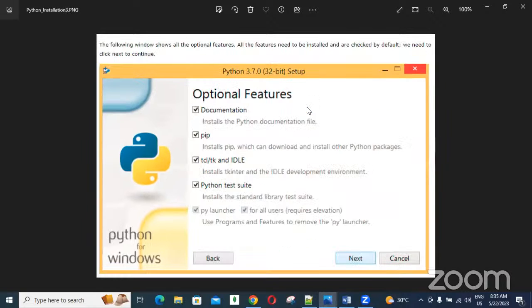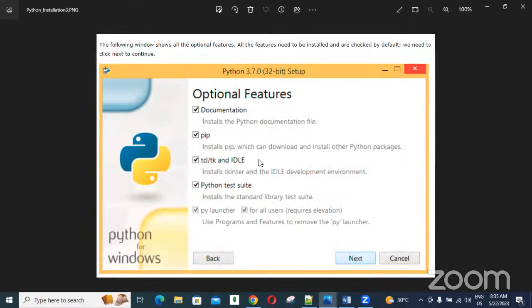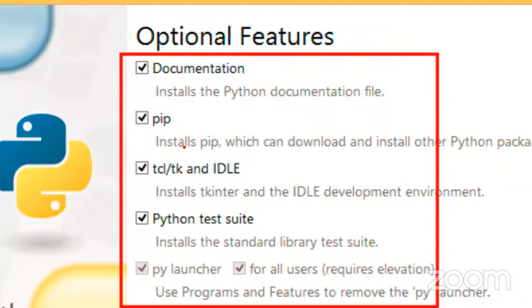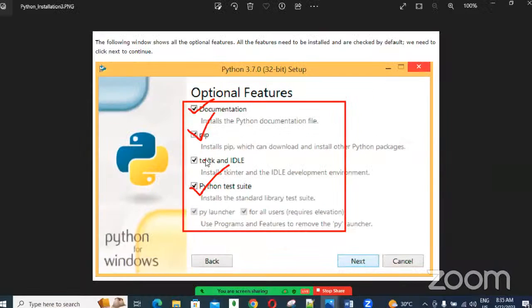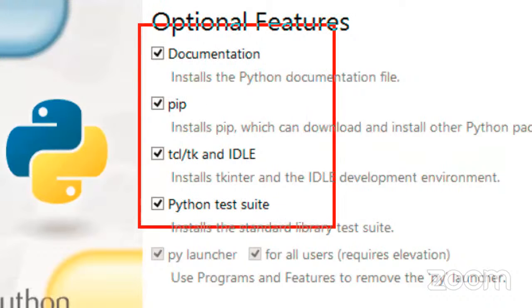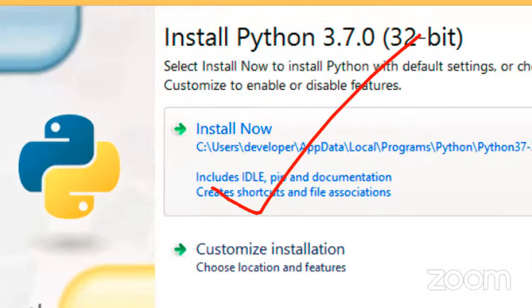When you select the custom option, checkboxes will come. Whatever you select is installed, and whatever you don't select is not installed. So instead of spending extra time on what is required and what is not, you can install the default one.